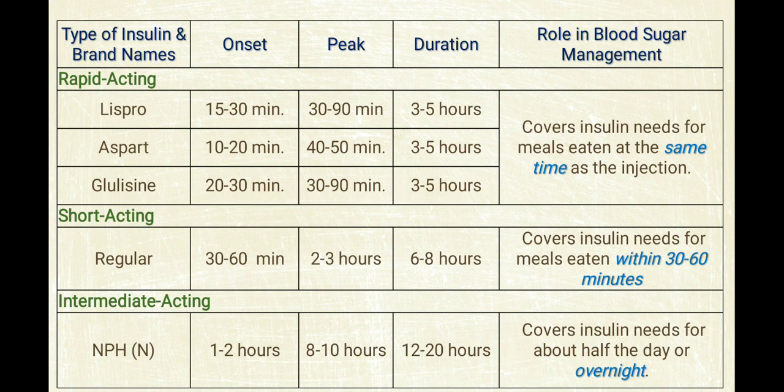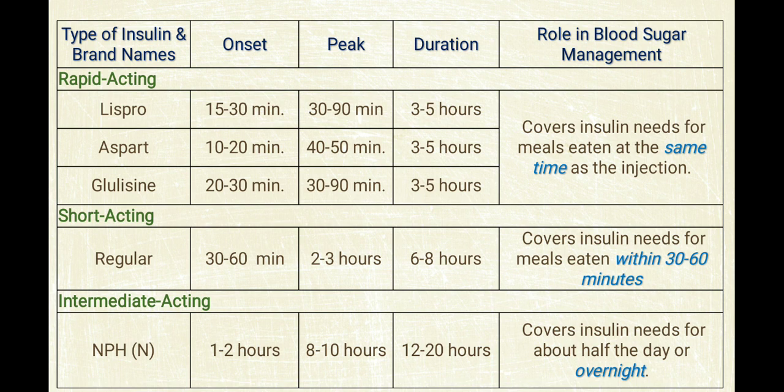Now types of insulin. Rapid acting: lispro, aspart and glulisine, which generally act within 10 to 20 minutes. The duration of rapid acting insulin is 3 to 5 hours, and its role is to cover the insulin need for a meal eaten at the same time.